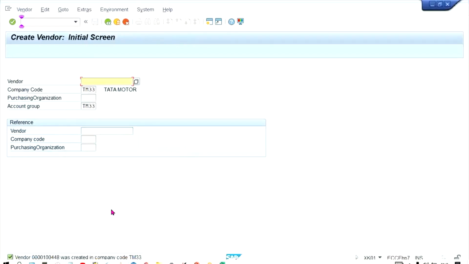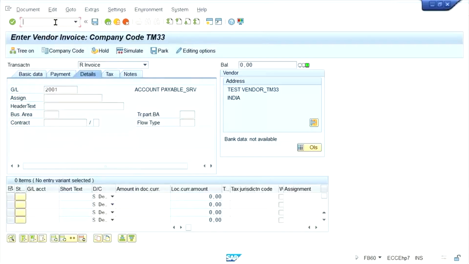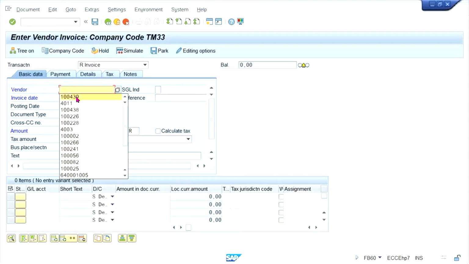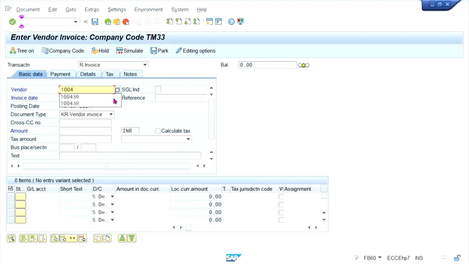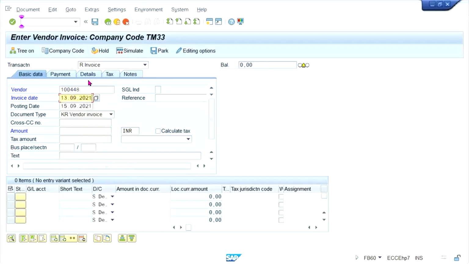So it is 448, right? Now, we're buying their services. Just go to 448. So from this vendor, mainly we are buying services.